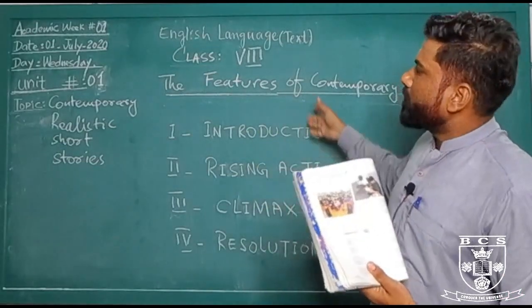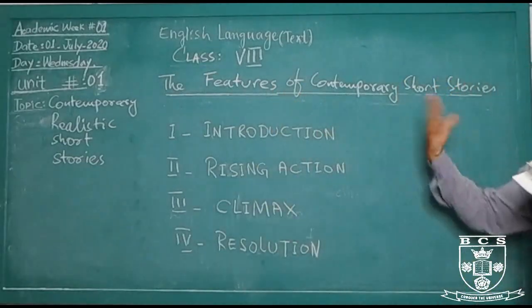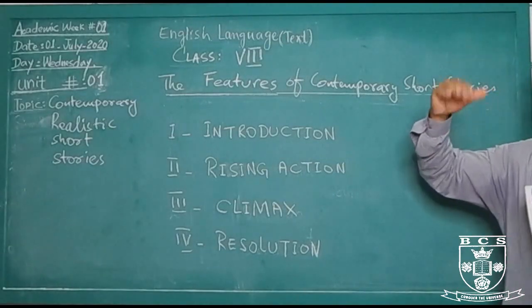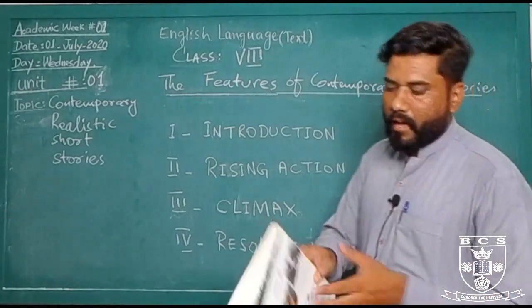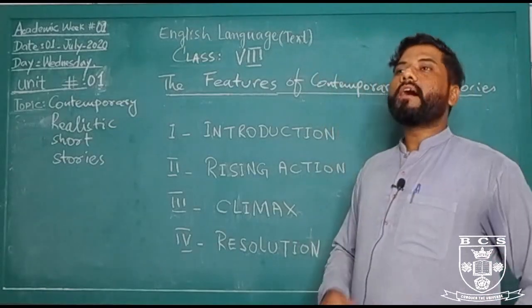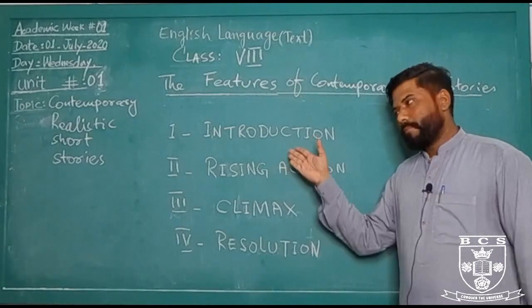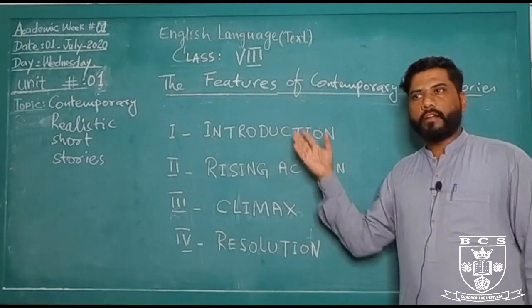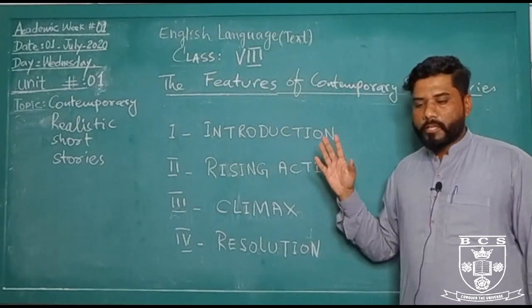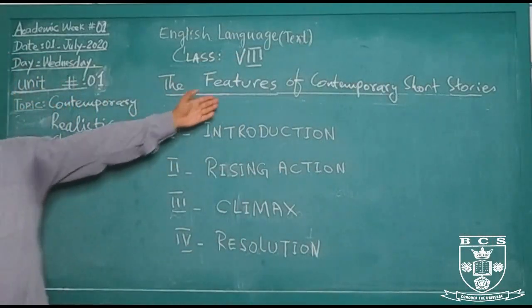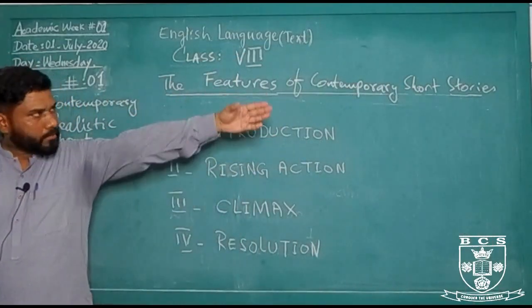It is all about what I have told that happens in the short story, and you can just think about this. And one more thing is also very important: what are the structures used in making short stories or contemporary short stories? These are very important. The structures that I have told you are also called the features of contemporary short stories.